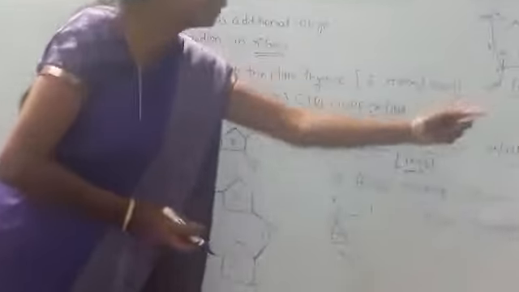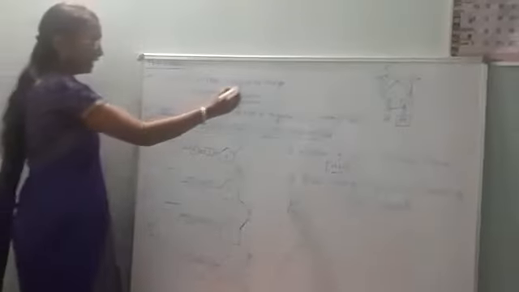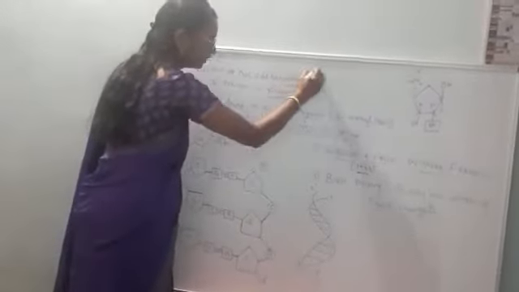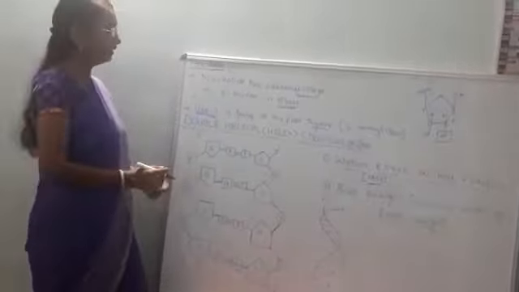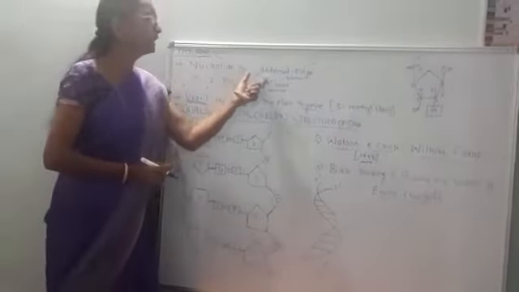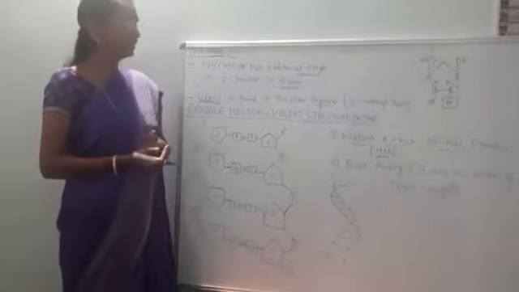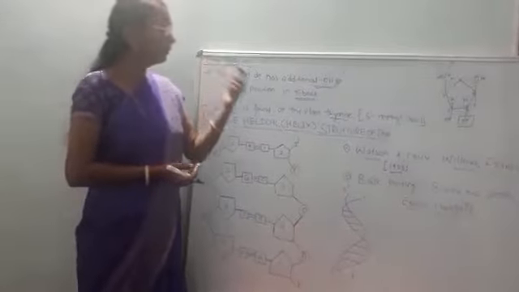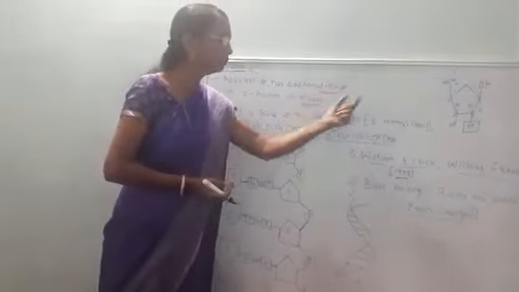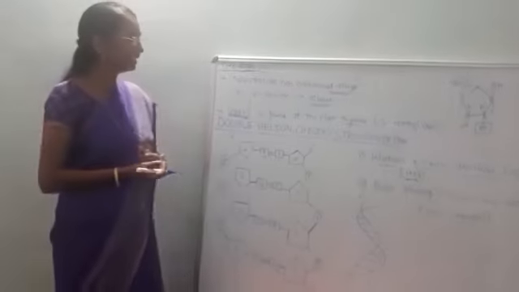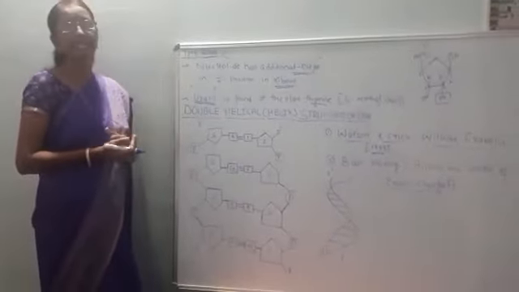This is an additional hydroxyl group which is responsible for the reactive nature of RNA. Why is RNA more reactive? Because it has a hydroxyl group at carbon position 2, hence it is highly reactive.